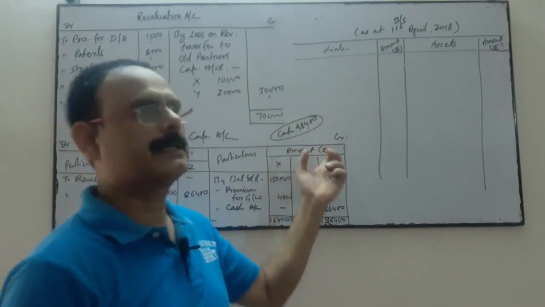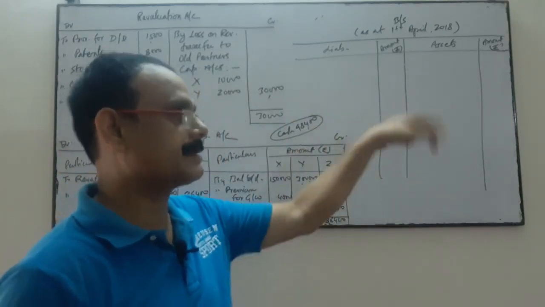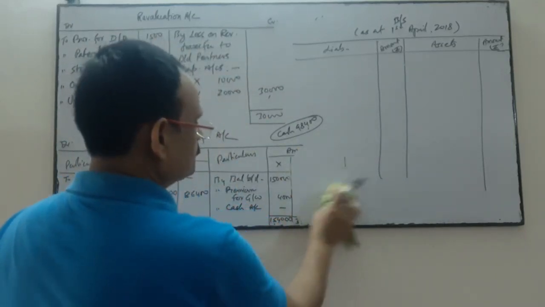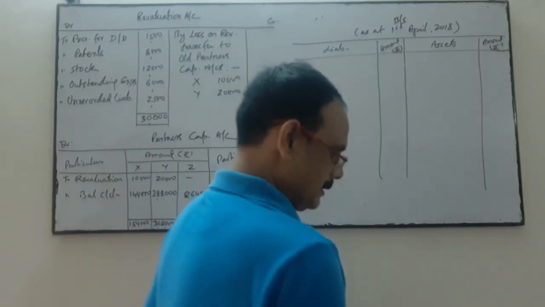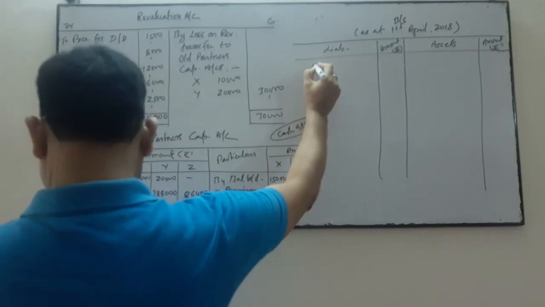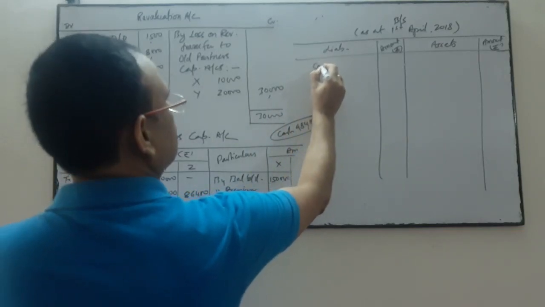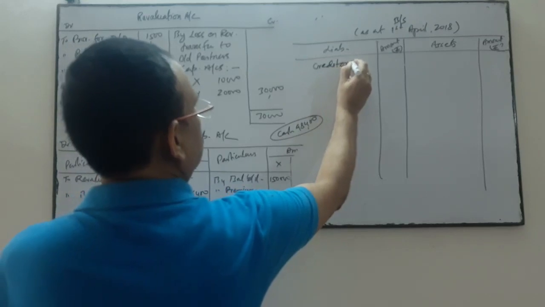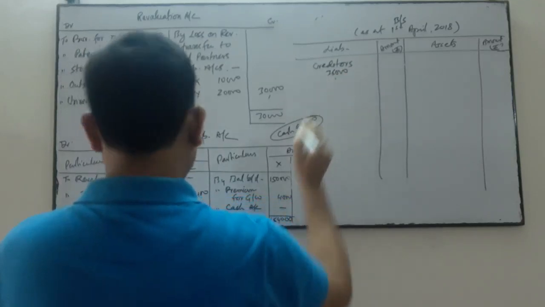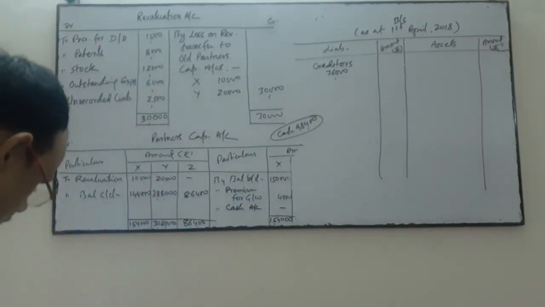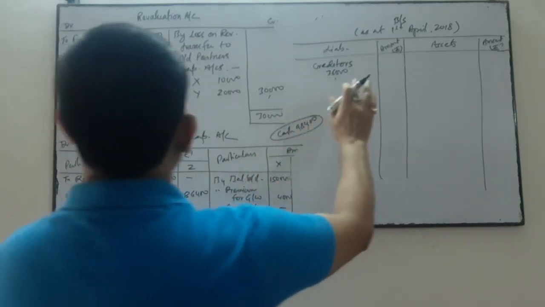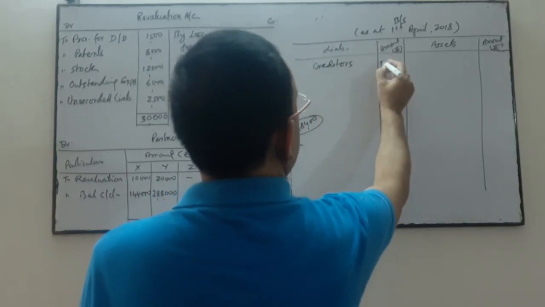We know that on the liability side we write the credit balances, and on the asset side we write the debit balances of assets. Now come to this one. Liability side, first information is creditors. Creditors in the previous balance sheet is 36,000. Is there any information about creditors in the adjustments? No. So directly I am going to write this amount in the outer column.